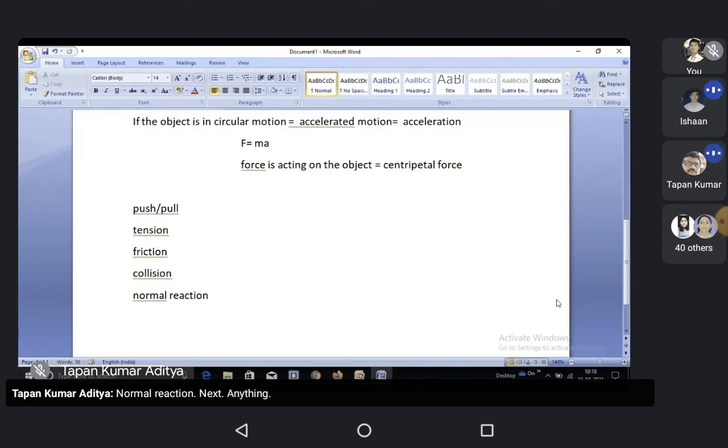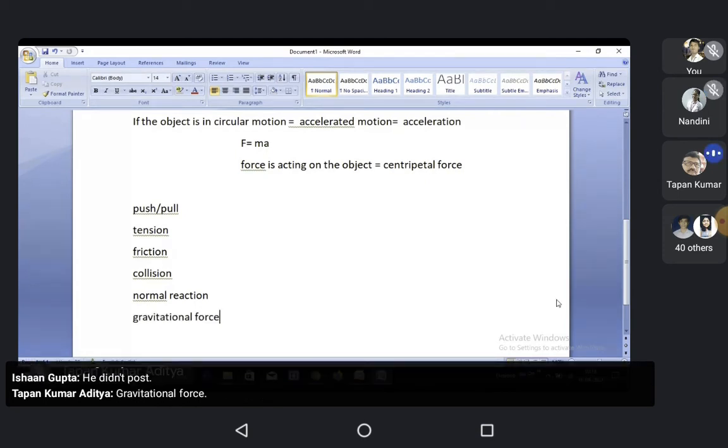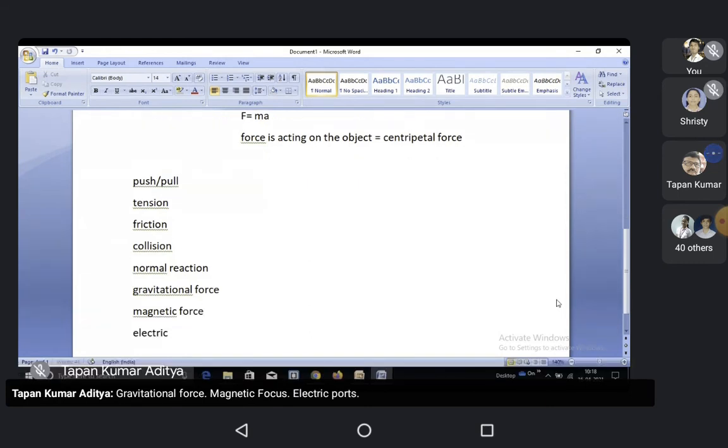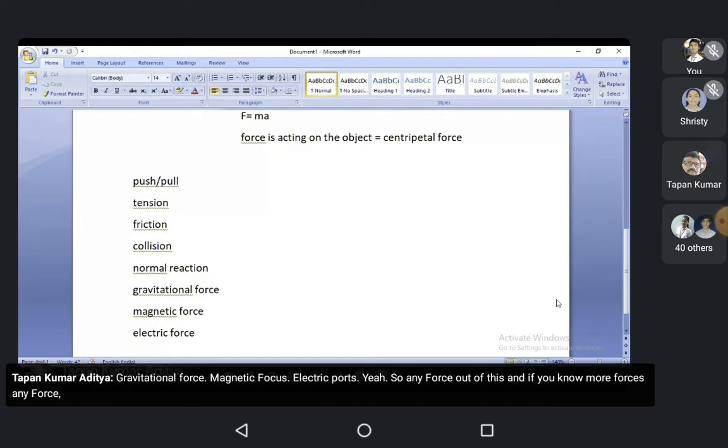Gravitational force. Magnetic force. Electric force. So any force out of these, and if you know more forces, any force which is acting towards the center is the source of centripetal force.